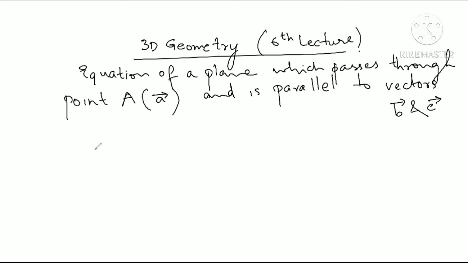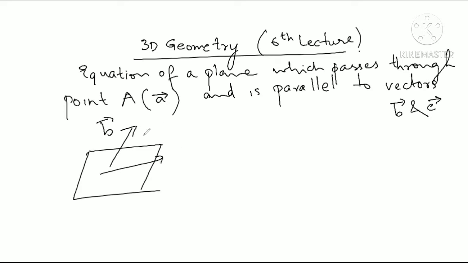So suppose we have a plane like this, with vector B and vector C like this. So vectors B and C are parallel to this plane. Therefore, suppose I take the vector n to be normal to this plane.